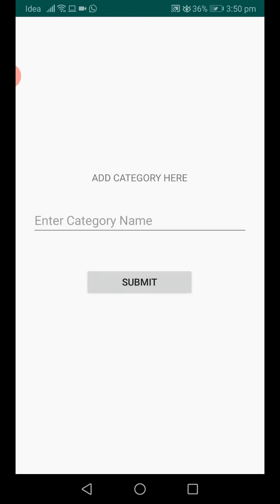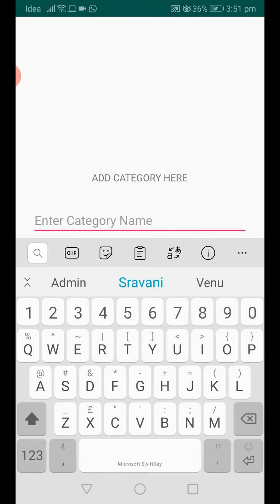The last operation is category. Category means our application is a farmer rental application. Which things we need to rent, which things we need to give for rent to the farmers, like vehicles, fertilizers, and any number of things for cultivating, we can give for rent. Which types of things we give for rent to the farmers, those categories we need to add here, like vehicles, for example.